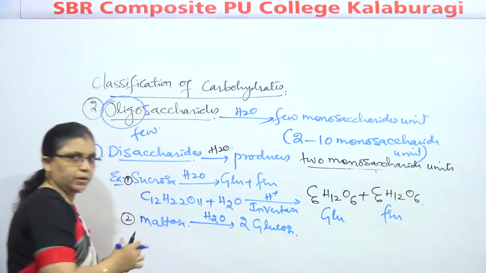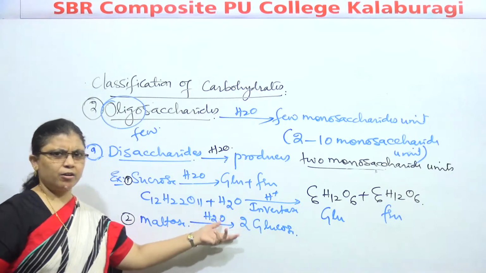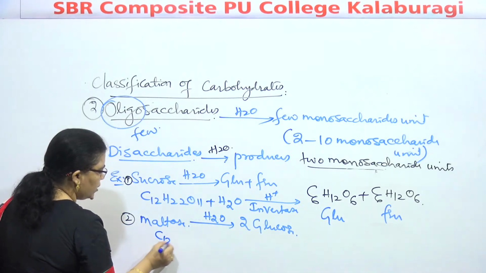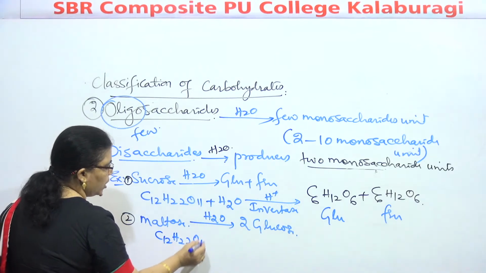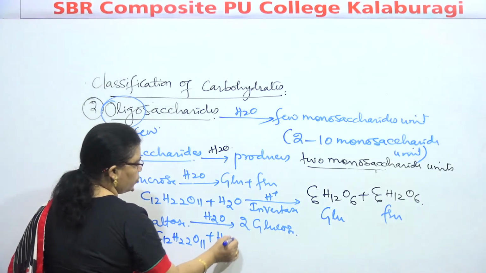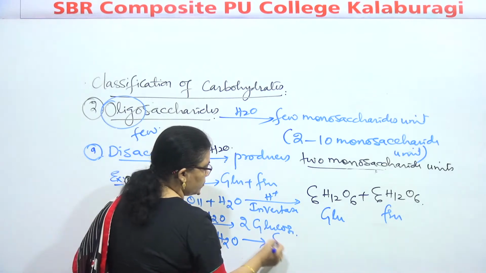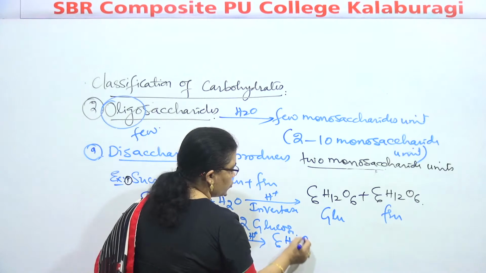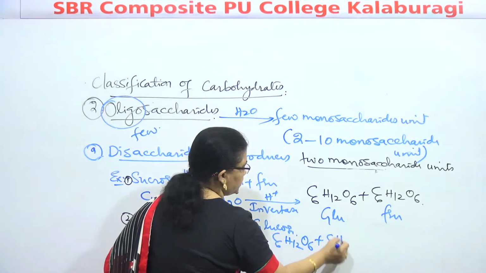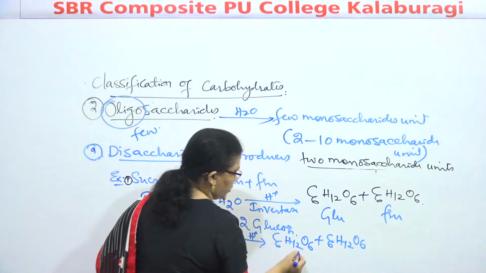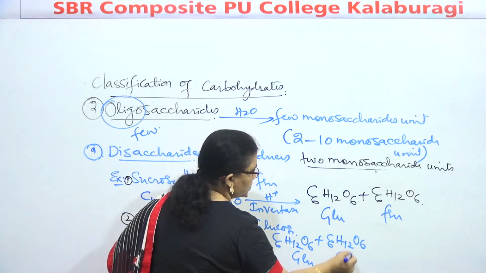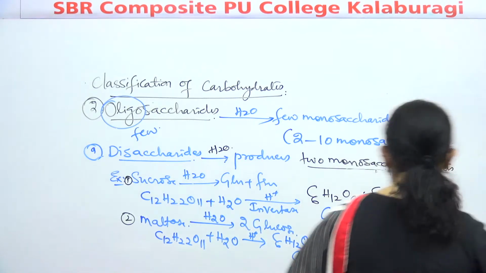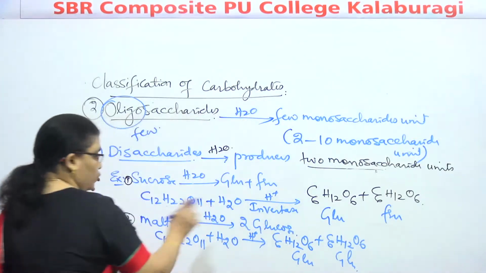The formula will be the same, I need not write the formula once again. C12H22O11 on hydrolysis in presence of acid produces C6H12O6 plus C6H12O6. Both are glucose. Is it visible to you? Yes. Both are glucose.